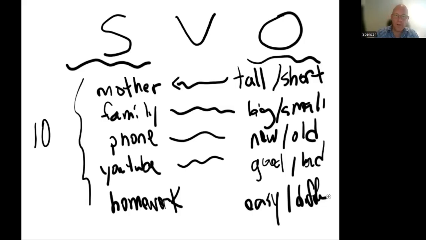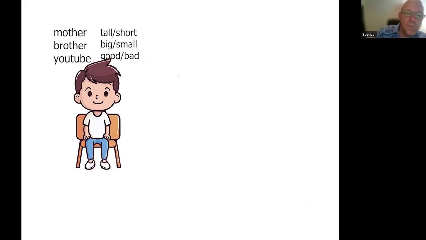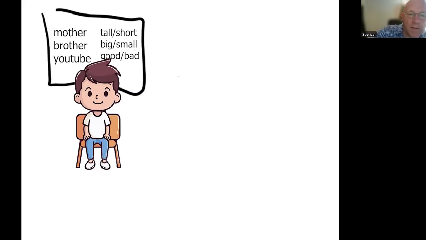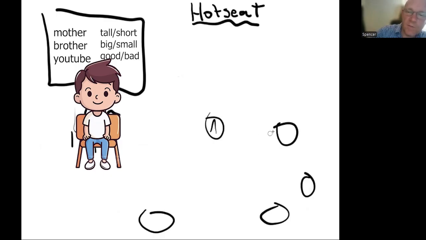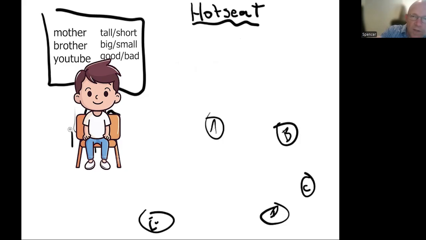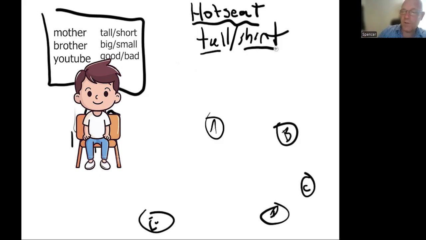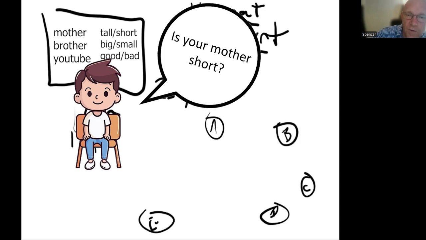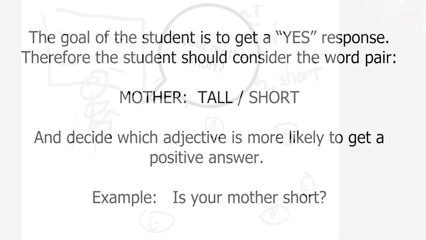At this point, they're ready to play hot seat. For hot seat, we have the whiteboard and our student in the hot seat. Classmates are here, and the students call out one of the subjects to him. For example, mother. The student in the hot seat must remember what adjective pair went with mother. Perhaps it was tall or short. The hot seat must choose one of the adjectives, either tall or short, and ask, is your mother short?